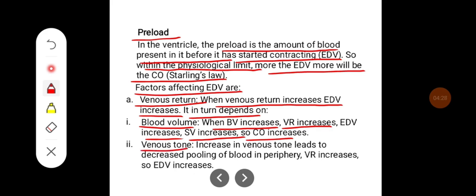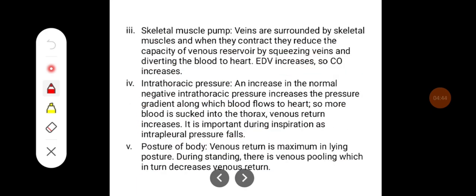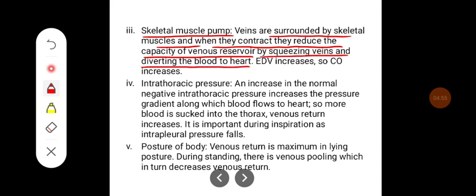It also depends on venous tone. When there is an increase in the venous tone, it leads to decreased pooling of blood in the periphery, that increases the venous return, and hence EDV increases. It also depends on the skeletal muscle pump. Veins are surrounded by skeletal muscles, and when they contract, they reduce the capacity of the venous reservoir by squeezing the veins and diverting the blood to the heart. So end-diastolic volume increases, so cardiac output increases.